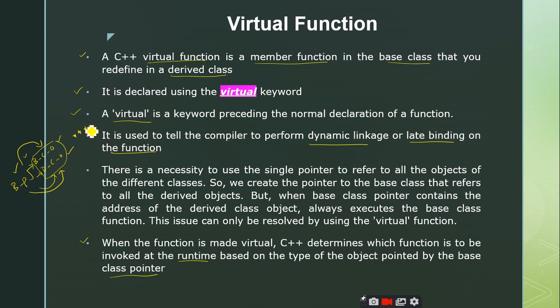Right. Only simple points. One point is the base class pointer can be used to store the base class objects as well as the derived class objects. Second point is, if you are using a normal member function, then the base class pointer invokes the function definition of the base class. But if you are making the member functions virtual, the base class pointer can be used to invoke the function definitions of the derived class, right?